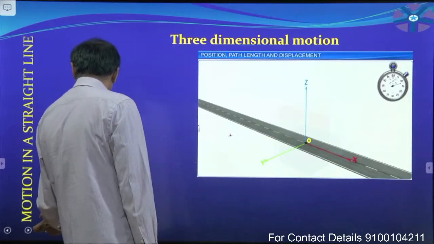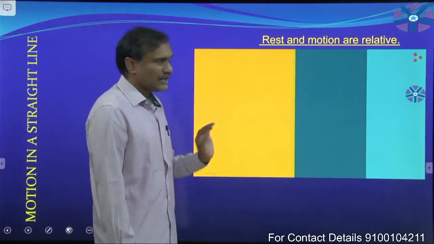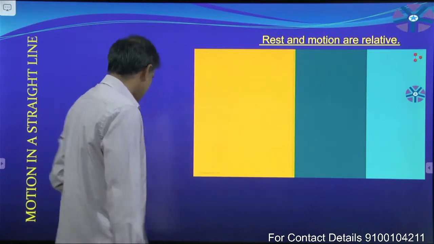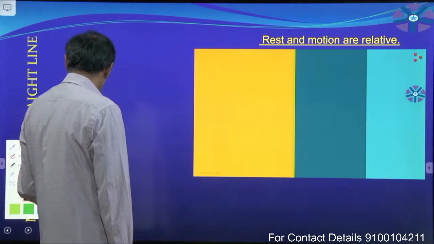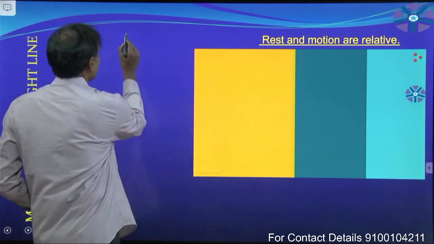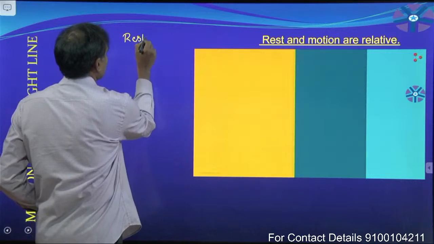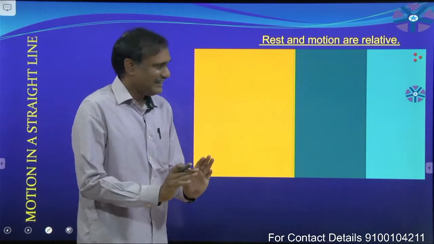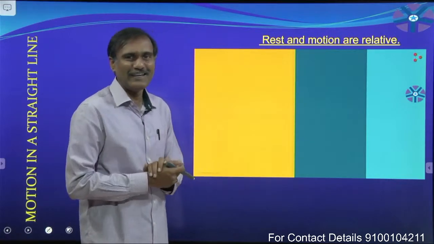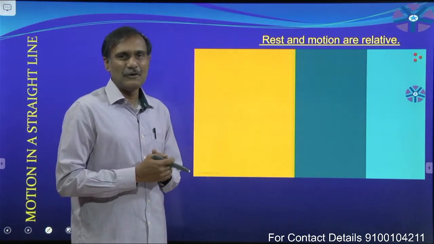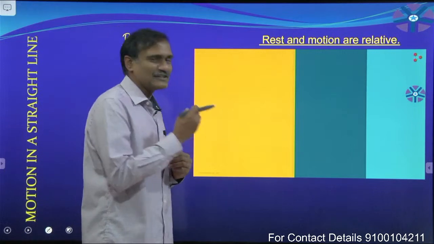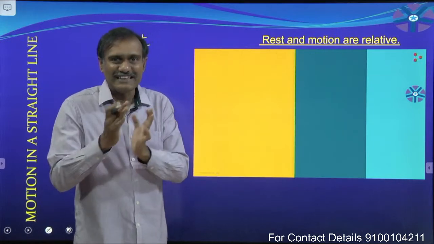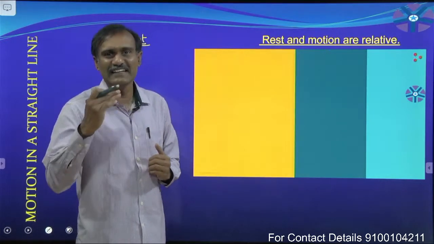Okay, next one. Now I want to discuss the concept of rest and motion. Observe this. What is meant by rest and what is meant by motion? Here we already observed an ant moving along the x axis. What happens to its position with respect to the corner and with respect to the time? Its position changes. That means that ant is in motion.